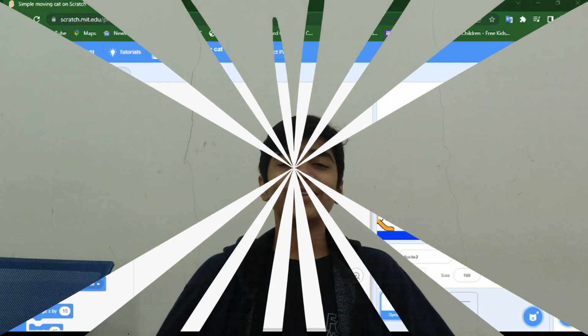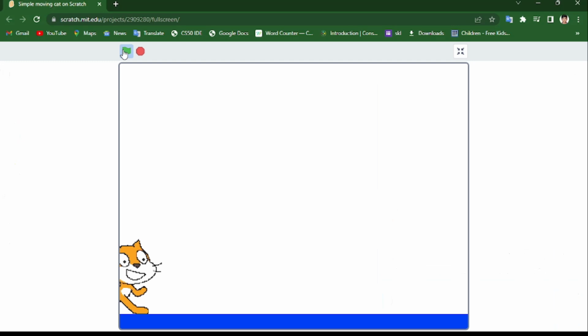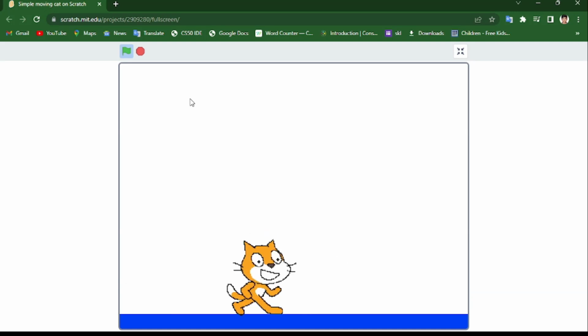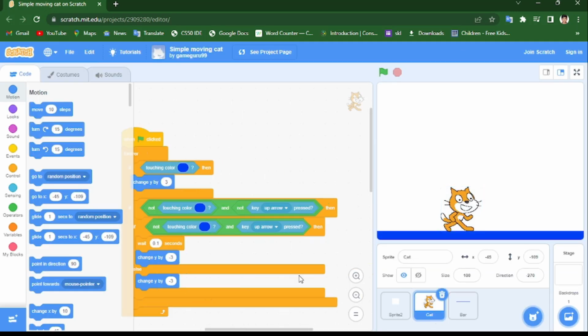So let me show you the game that I showed you before, how to make it and what we're going to use in that. So let's go, guys. In here, that's the game that I'm going to show you how to make. First, we will run it. It's just like jumping, jumping, and jumping, and going back, and we can do something like that. So let's start with the cat. I'm going to make you understand that code, how it is working.